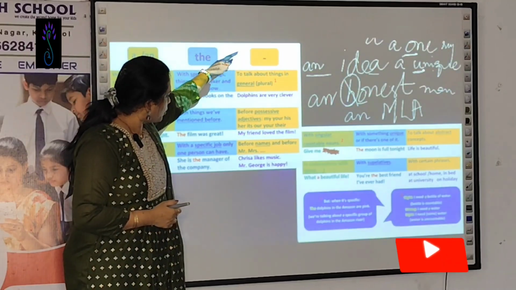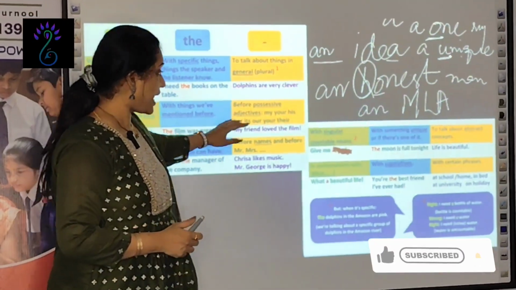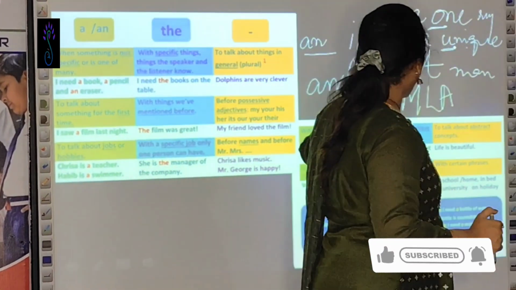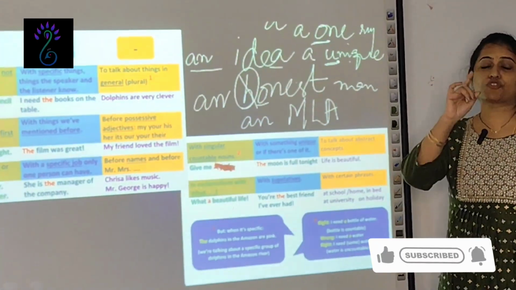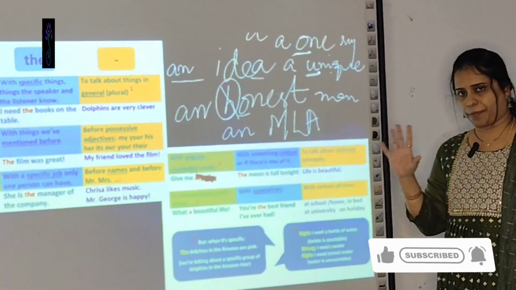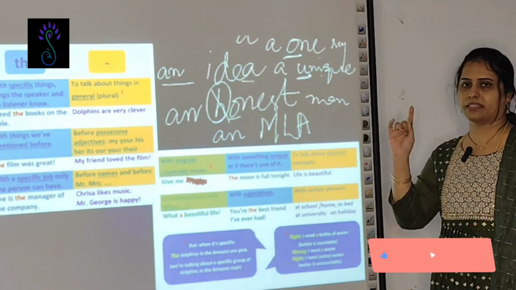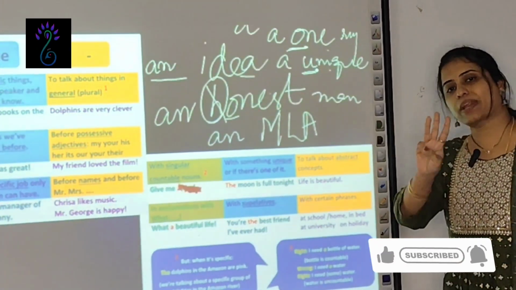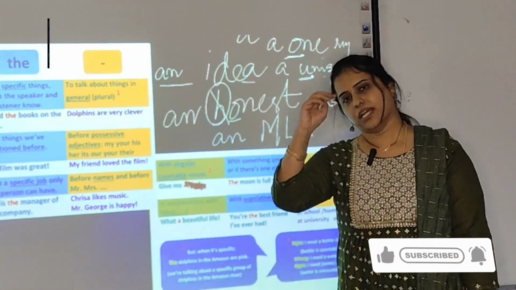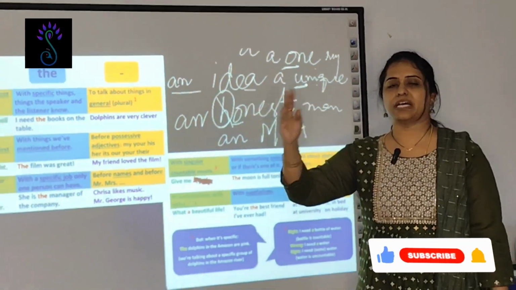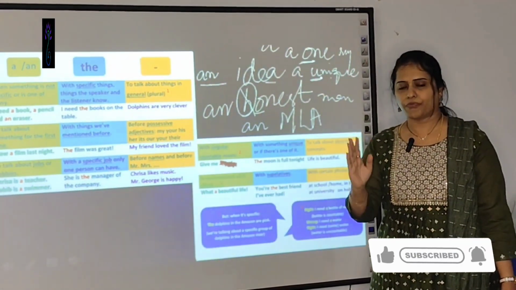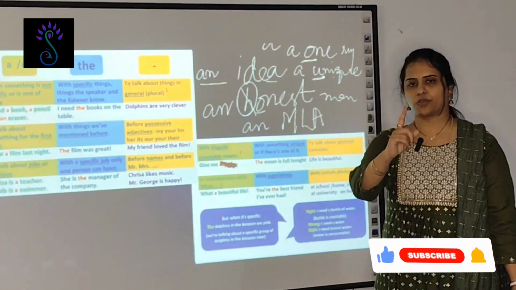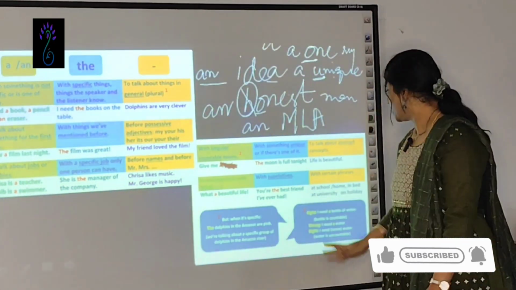Then when you don't use any articles, and also one more thing, it is very important, when you are using the before the superlative degree. Degrees of comparison, you learned it in 7th, 8th, 9th classes, isn't it? Superlative degree, that is the third one, the highest one. The best, the most beautiful, the most handsome. Before the superlative degree, you are going to use the.